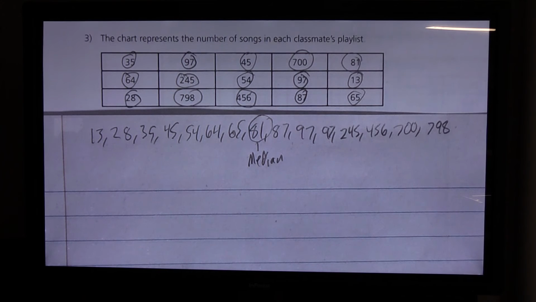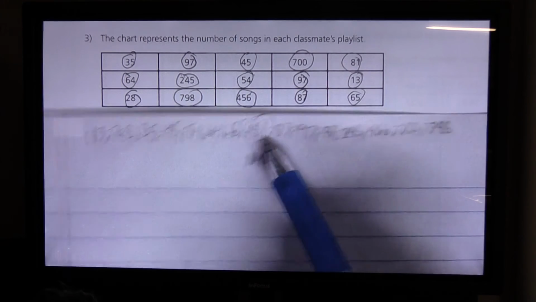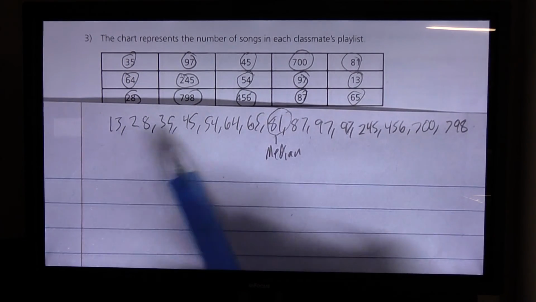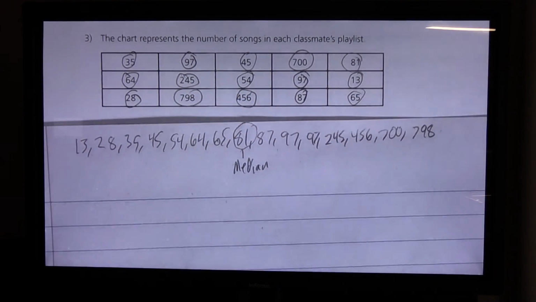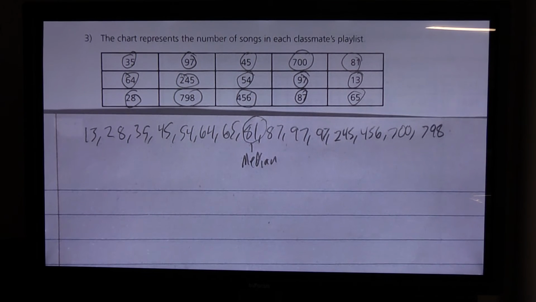Now, in order to find the interquartile range, what we're going to have to do is find the first quartile and the third quartile. We find the first quartile by looking at our lower set of values and finding the median of it. Since this is the 8th value, we know that we've got 7 values here, 7 values here. So 7 plus 1 is 8, 8 divided by 2 is 4.